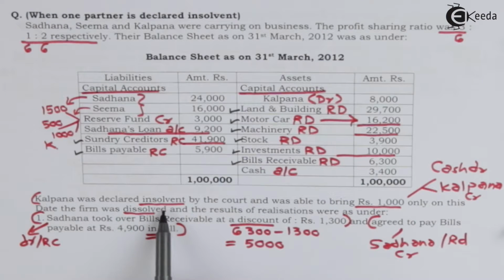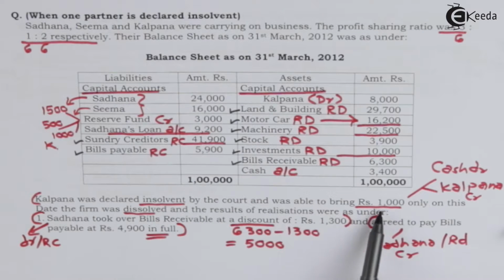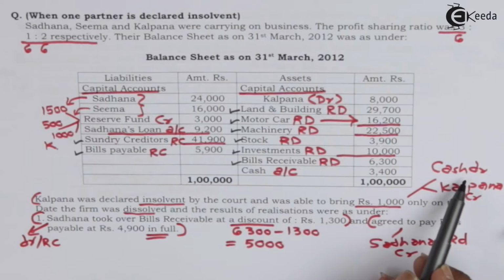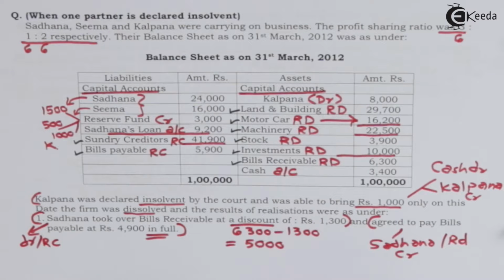Kalpana was declared insolvent by the court and was able to bring rupees 1,000 only. So we have received 1,000 rupees from Kalpana's estate in her insolvency. So it will have one effect, cash account debit, another effect, Kalpana's capital account credit.